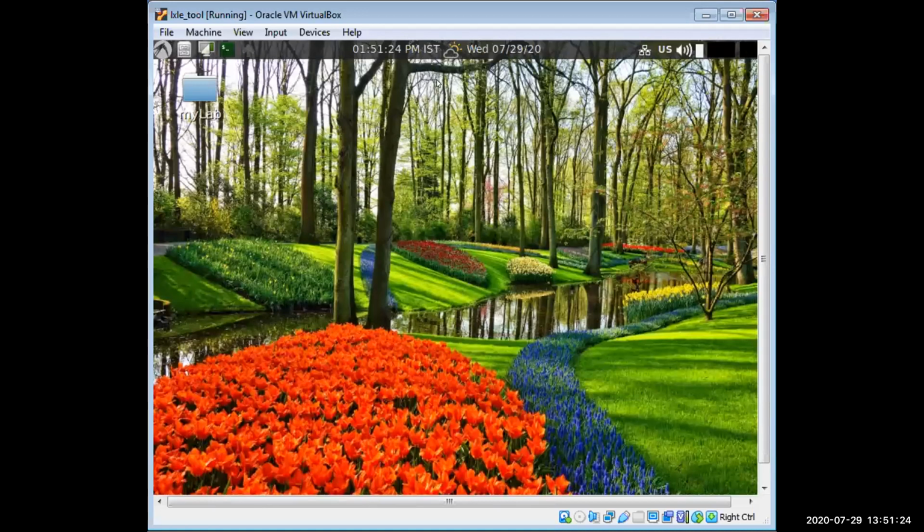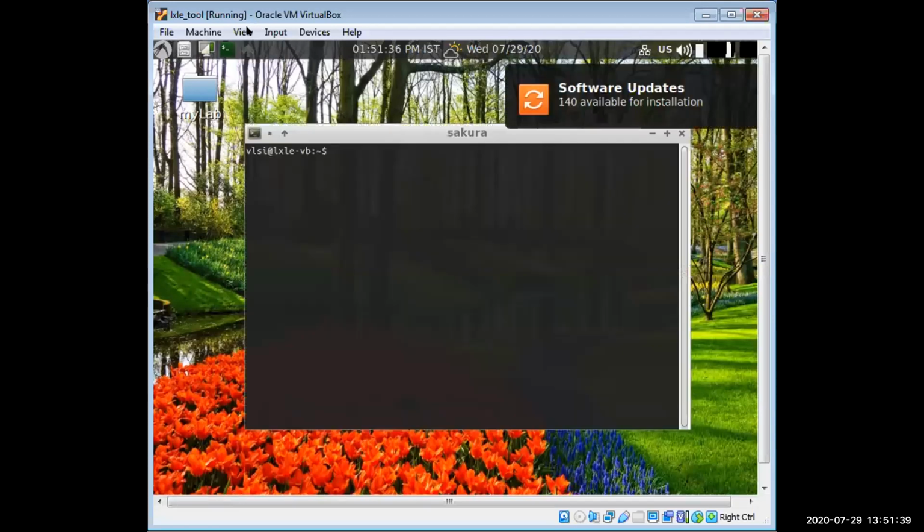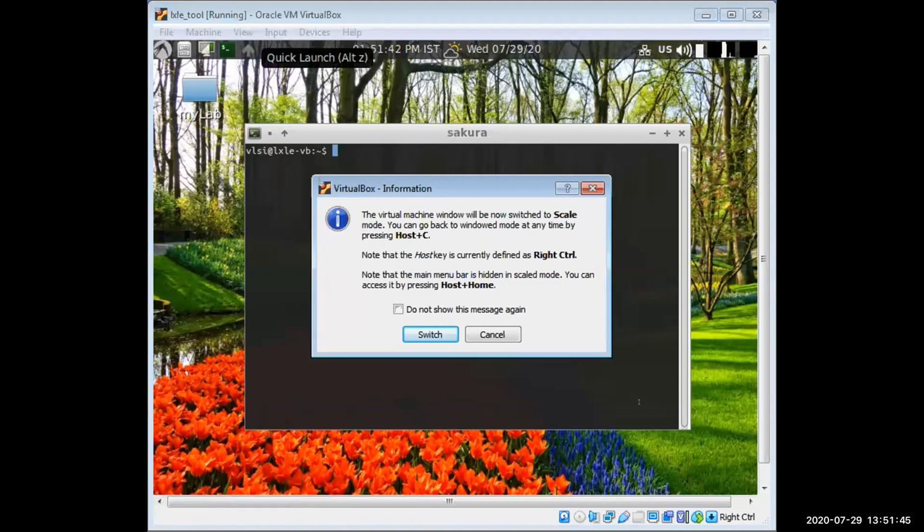Now the LXLE has already started. There is a terminal called Sakura here. We were doing it in the terminal in Ubuntu. That is the same as the terminal, but here it is named Sakura. You can scale it here from the View option and use scaled mode so that you can change the size. So I'm just enlarging it.